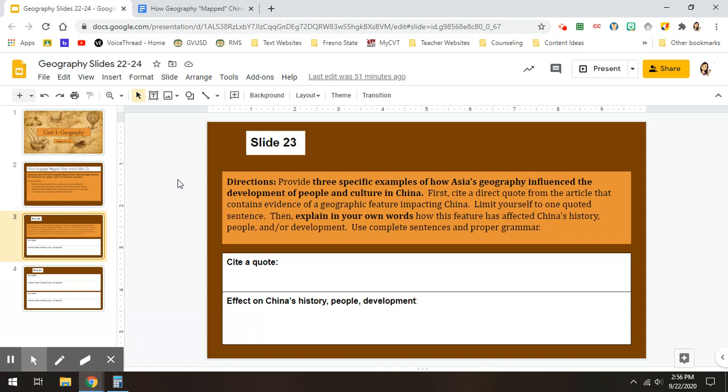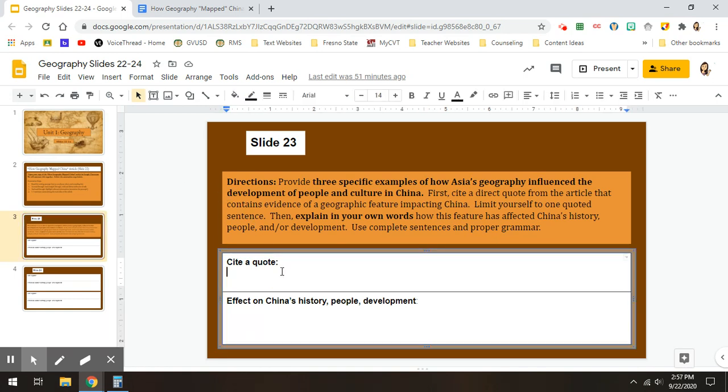So on this first slide, the very first thing we need to do is cite a quote from our article titled How Geography Mapped China. If you don't already have that article open in a separate tab, go ahead and pause the video and make sure you do that now. Make sure your article is also completely annotated. So you should have words bolded that you didn't know, you should have examples already highlighted, and your summary written at the bottom, summarizing the main idea of the article.